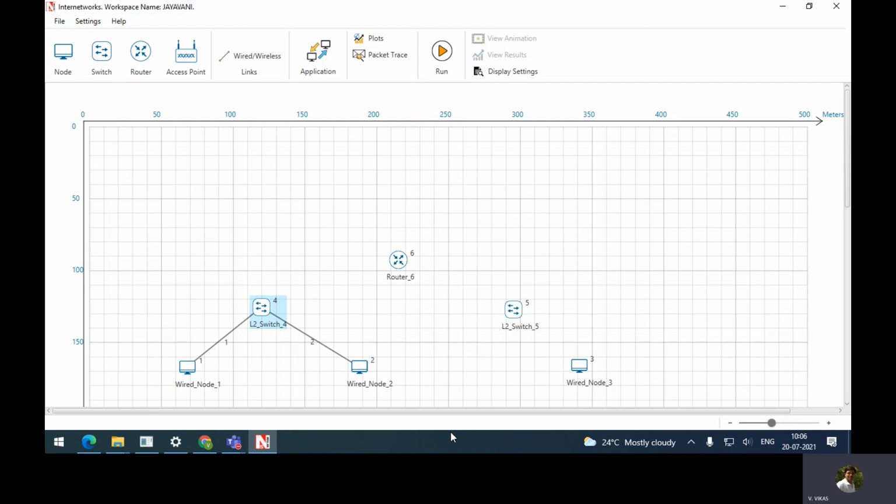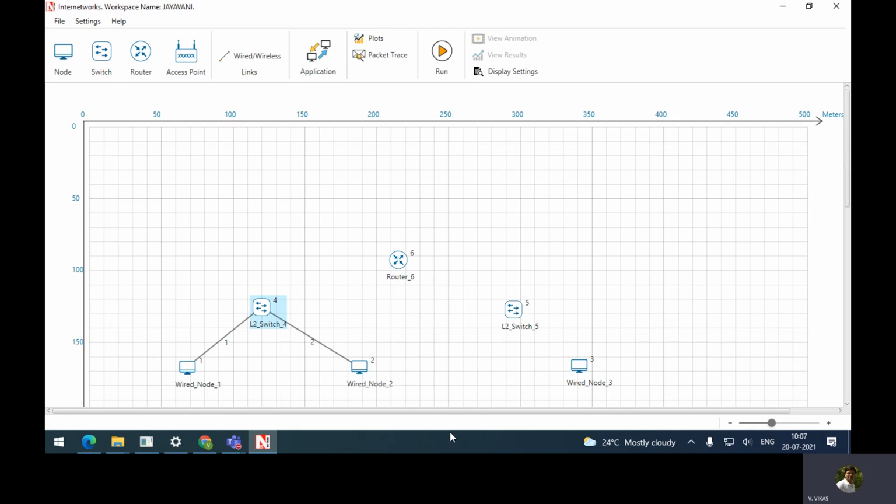See, always it is better you follow the same procedure whatever we are saying. The reason is sometimes, for example, if I had said node 1 to switch, node 2 to switch, then if I had said node 3 to this one, that will be your third link, right? And if I am saying set properties for third link, and if you have given third link from L2 to R6, then that will be an issue. Okay, so that's the reason. Whatever the connections we are saying, if you follow the same manner, you can set properties easily.